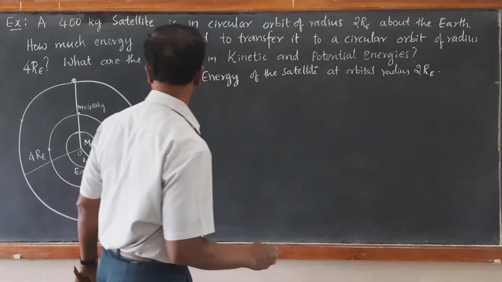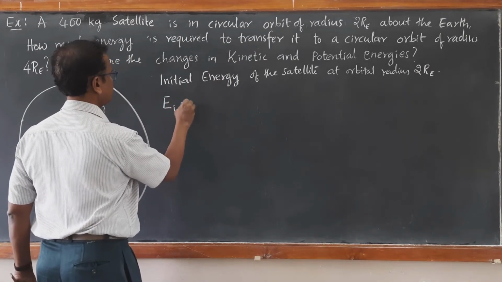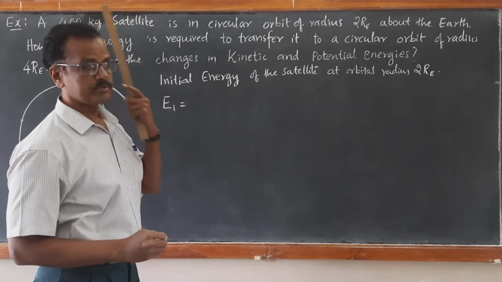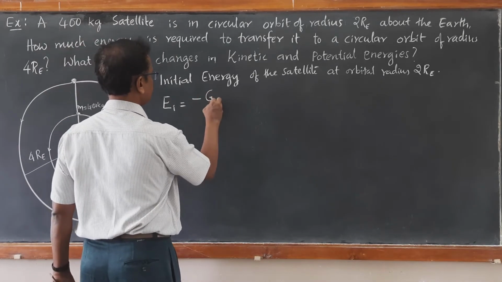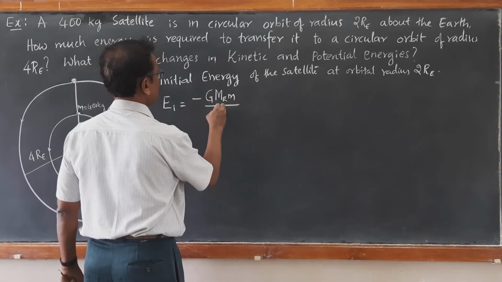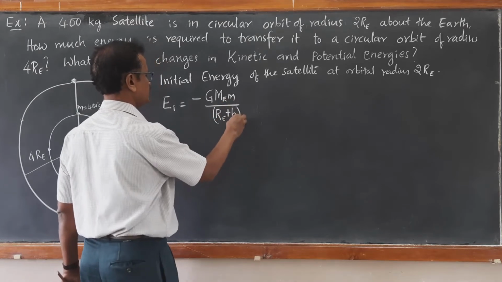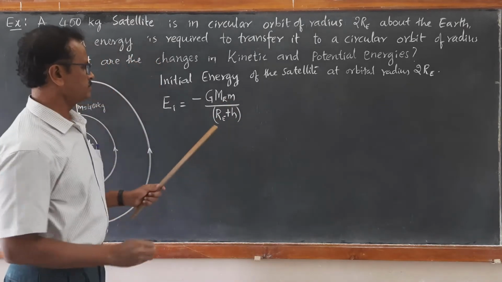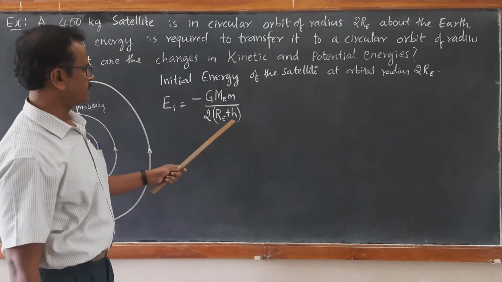So we can write the initial energy EI. EI is equal to, using that previous knowledge which we have derived, total mechanical energy minus GMEM upon RE plus H. That is 2 times RE plus H, when it is at height h.